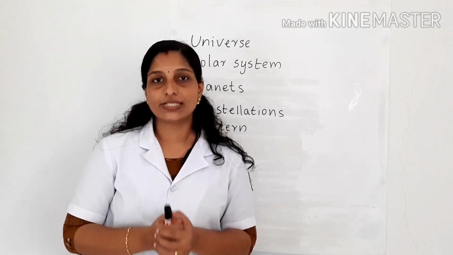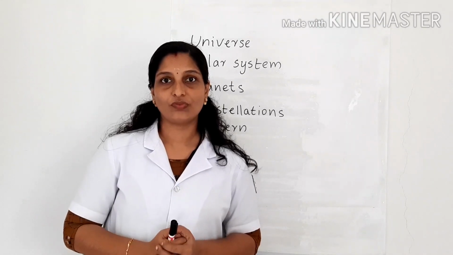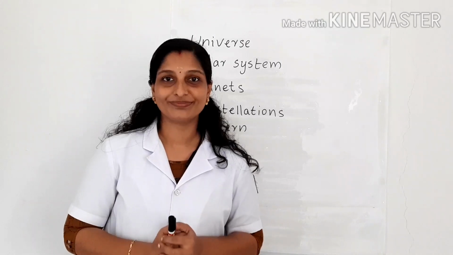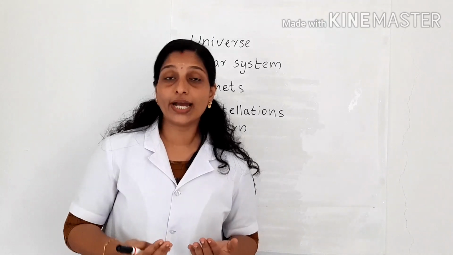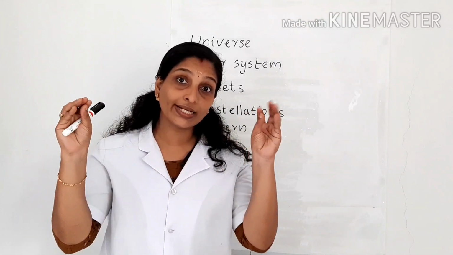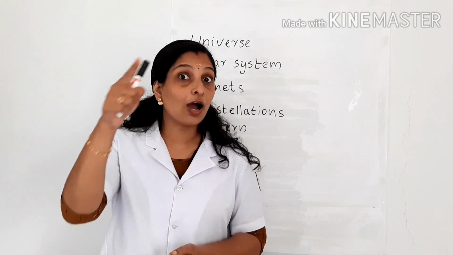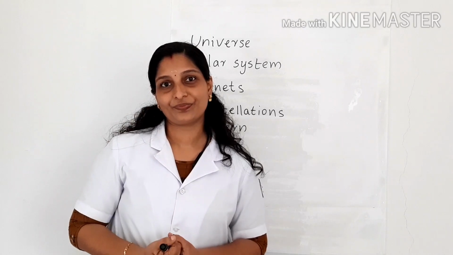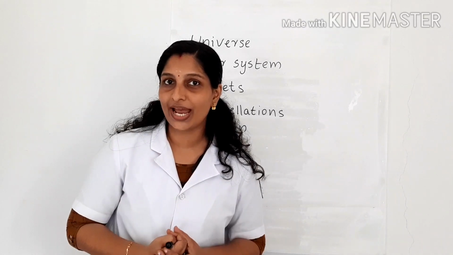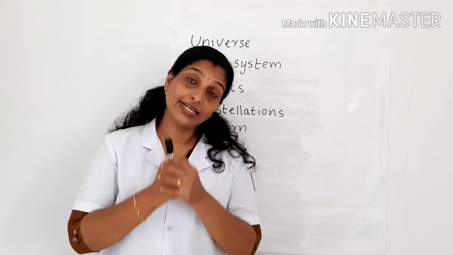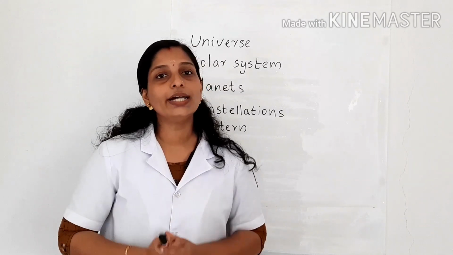Today we are going to discuss the moon. What do you know about the moon? We can see the moon at night with the twinkling stars. What else? It is round in shape. One more thing I am going to add. It is the nearest neighbor of the earth.